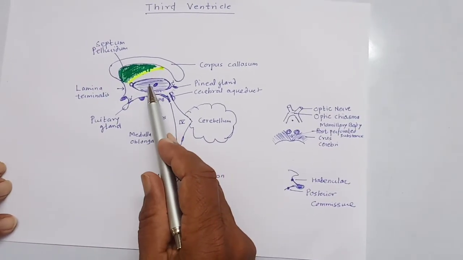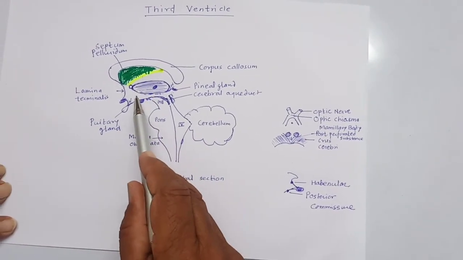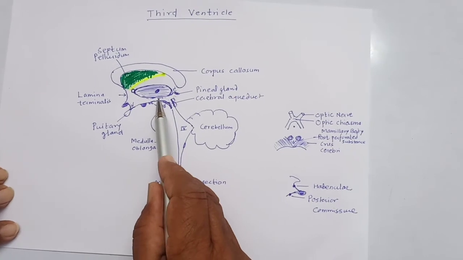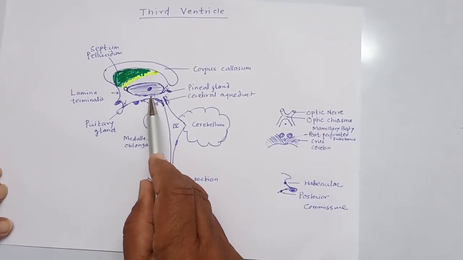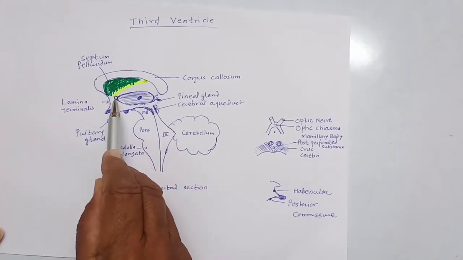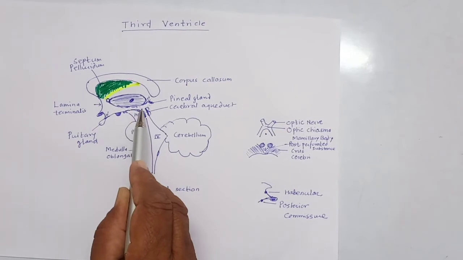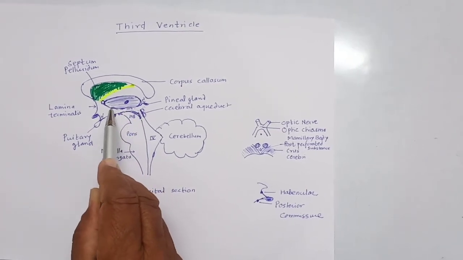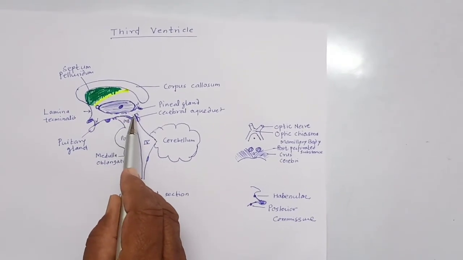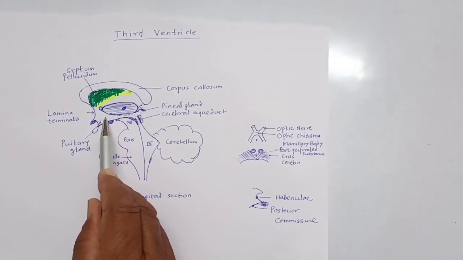The lateral wall of the third ventricle is formed by the medial surface of the thalamus, hypothalamus, and the subthalamus. The hypothalamic sulcus extends from the interventricular foramen of Monro to the cranial end of the cerebral aqueduct, and it separates the thalamus from the hypothalamus.